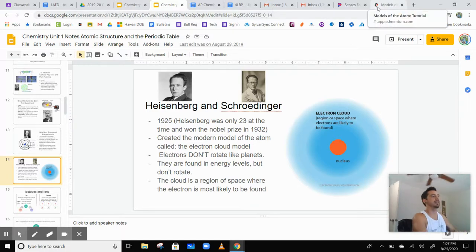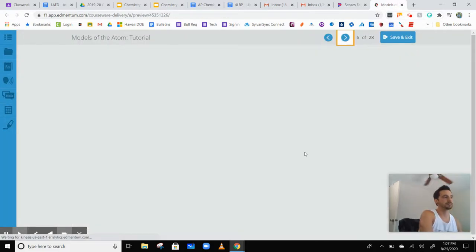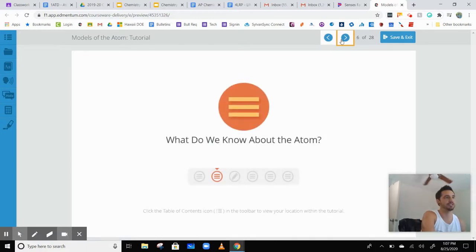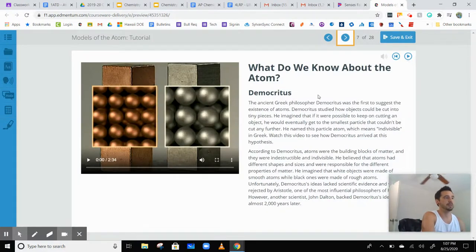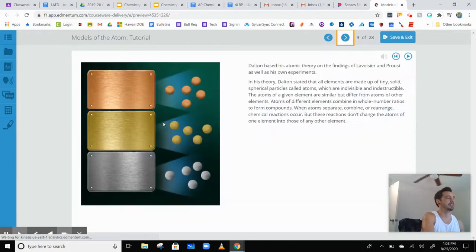Let's look at the tutorial. That was my tutorial, so I'll run through this tutorial really quickly. I don't think they give as much good information in this tutorial, which is why I did my own, and that's the way I always do it. But again, Democritus, smallest atom, indivisible. It took another 2,000 years before this idea changed. And then Dalton came up with his atomic theory. I don't like that they didn't really list out his ideas 1 through 4, so that's why I did mine. If you want to look at this more closely, feel free to.